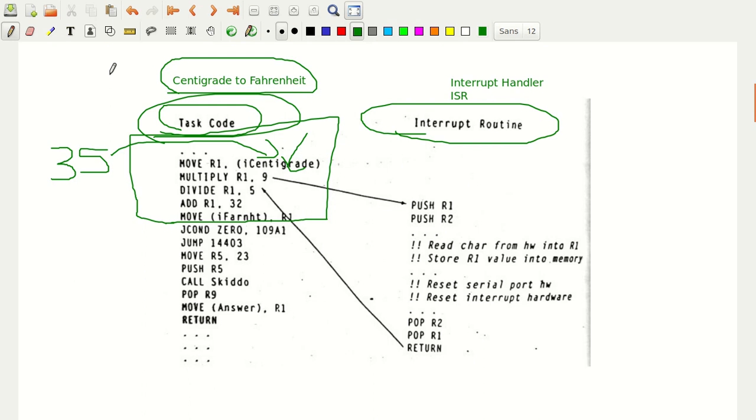Just 35 into 9: 9 times 5 is 45, 9 times 3 is 27 plus 4 is 31. So what do we get after multiplication with 9? The value we get is 315.